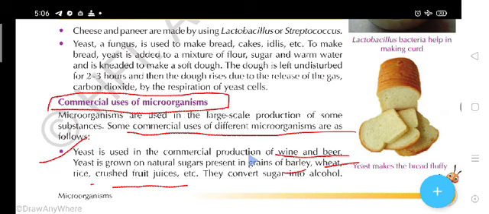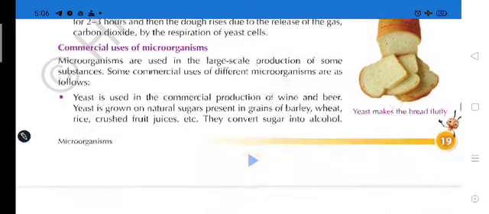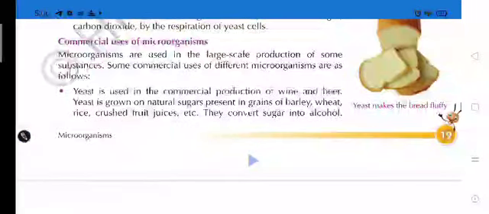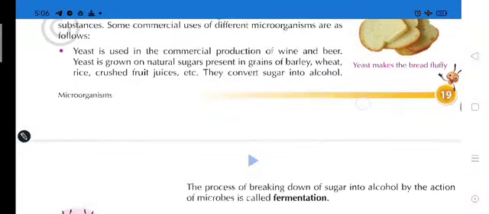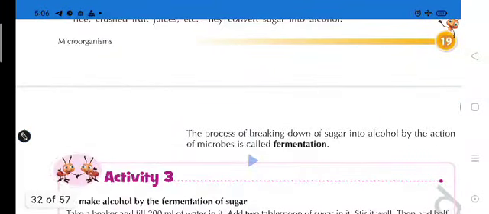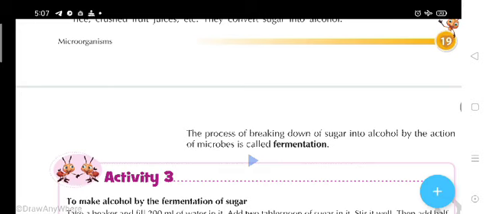So, here what will be the use of yeast? Yeast will convert sugar into alcohol. So, for beverages like wine and beer, we can use what? Yeast. And here yeast is going to be used for commercial production, and the process in which the sugar is converted into alcohol by using the yeast is called fermentation. So the process of breaking down of the sugar into alcohol by the action of microbes is called fermentation.